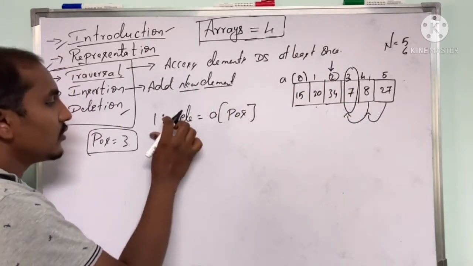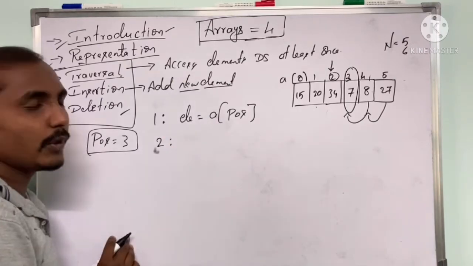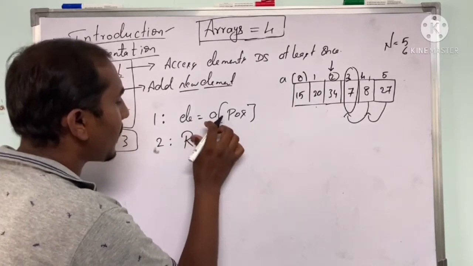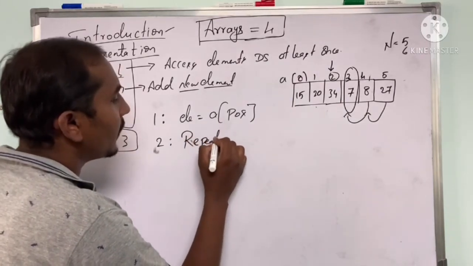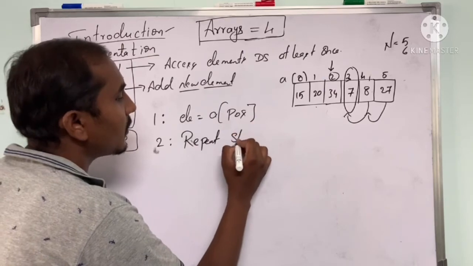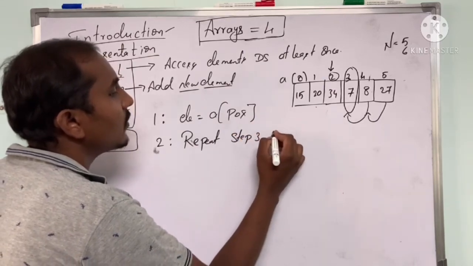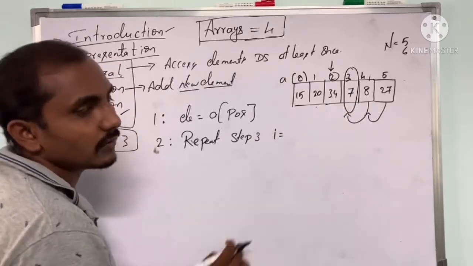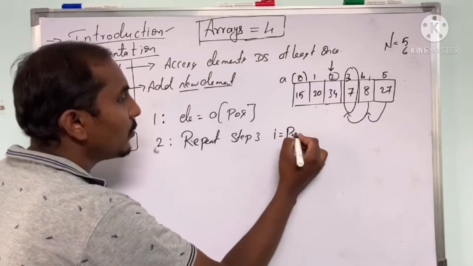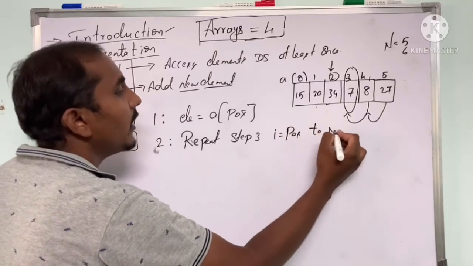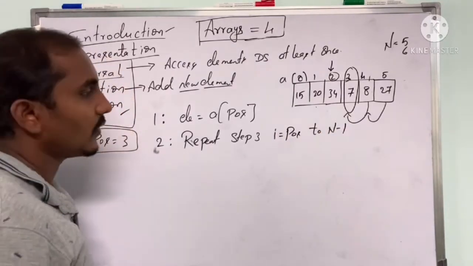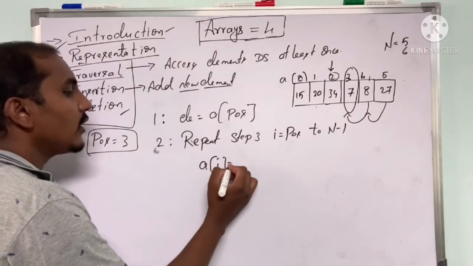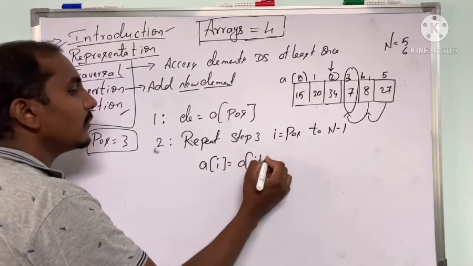After that, step 2 will be, we are going to use the same repeat step 3 for I equals to, we will be starting with the position. For I equals to position to n minus 1, what we should do? We should do something like a of I equals to a of I plus 1.